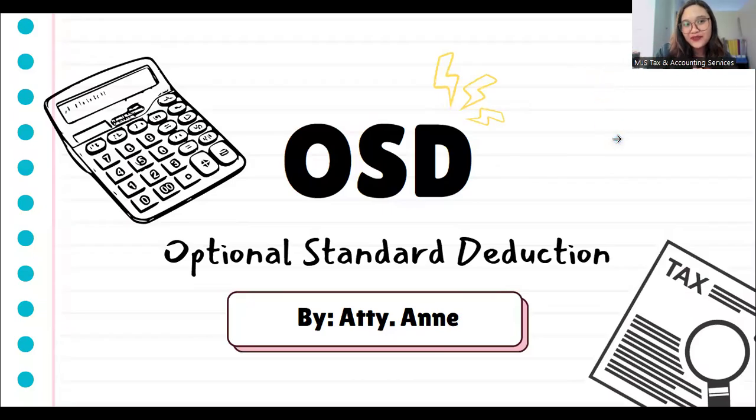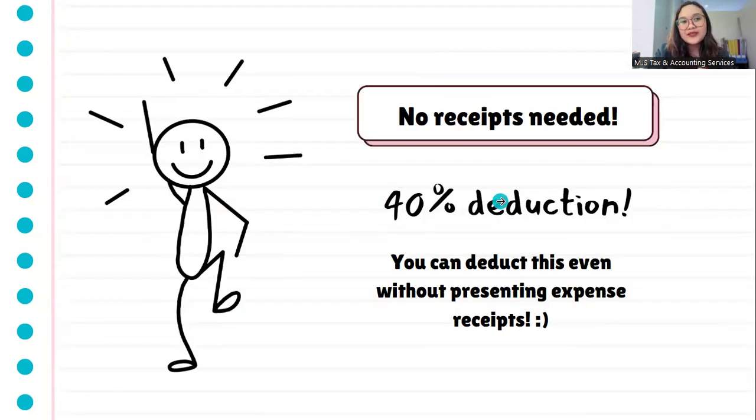I'm recording this short video to explain the OSD or optional standard deduction. So the good thing about using OSD is that you don't have to present receipts anymore to justify your deduction from your income. Okay, so yung OSD is the best way for you to get additional deductions from your income to lower down your tax.